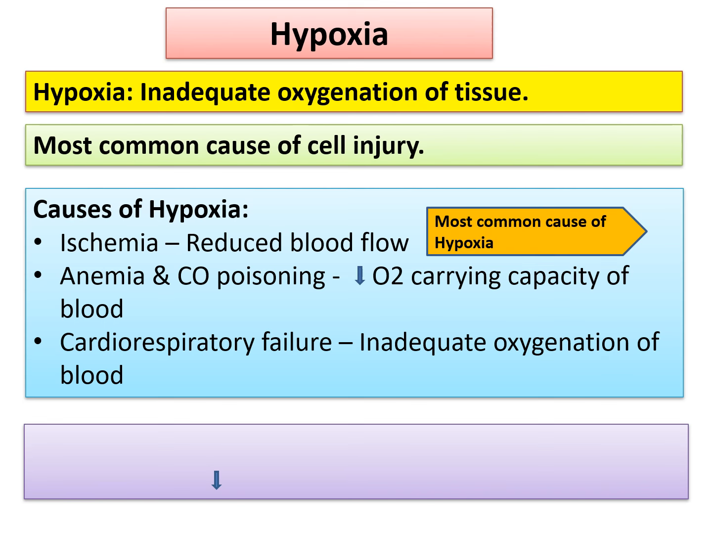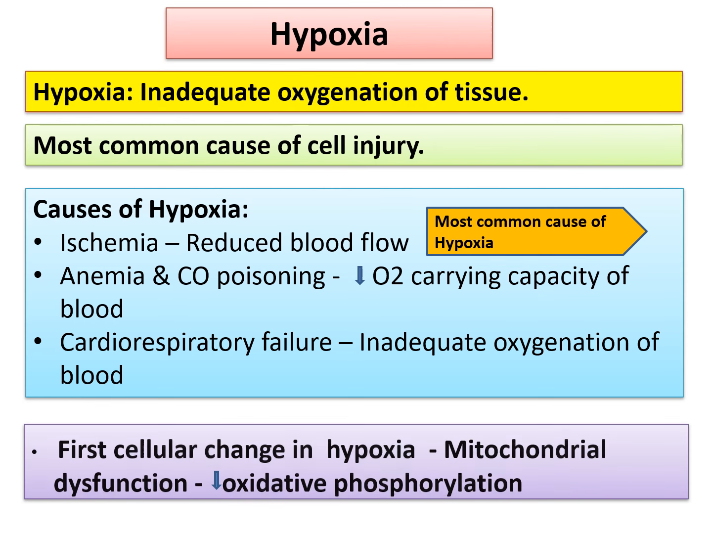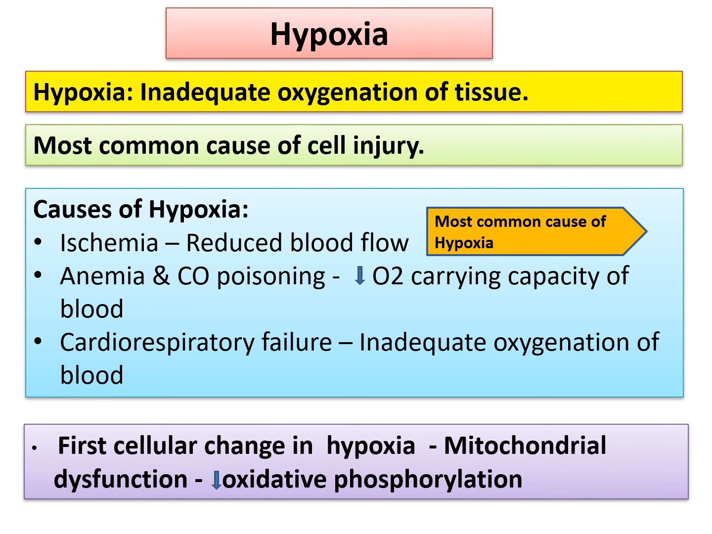The most common cause of hypoxia is ischemia. Don't get confused here. Ischemia is the most common cause of hypoxia, while hypoxia is the most common cause of cell injury. The first cellular change in hypoxia is mitochondrial dysfunction causing decreased oxidative phosphorylation and decreased ATP production.